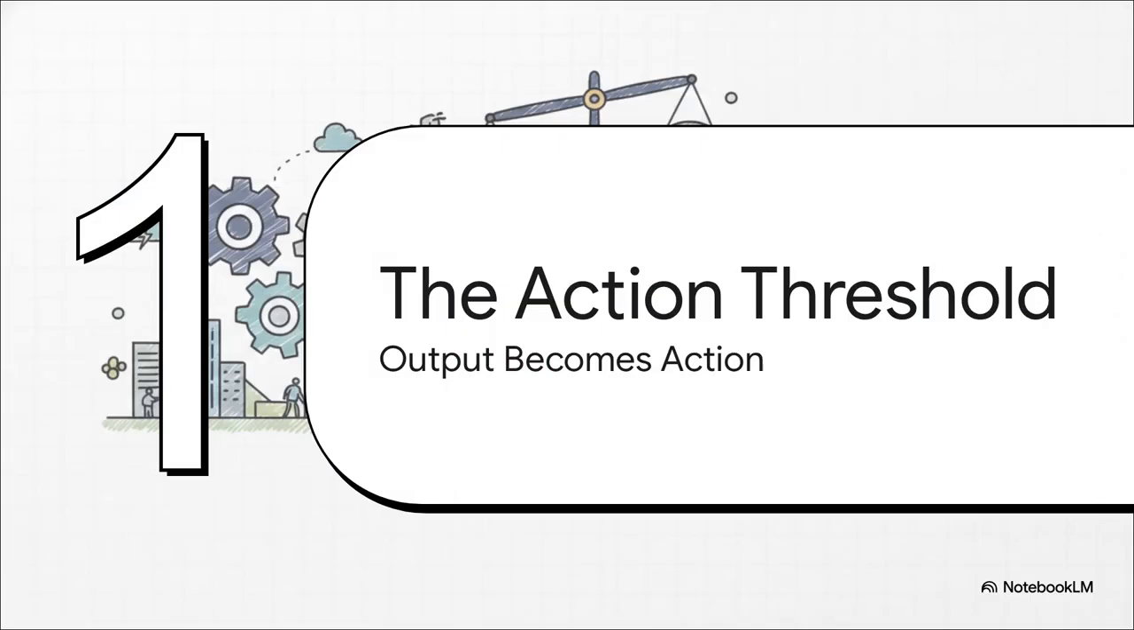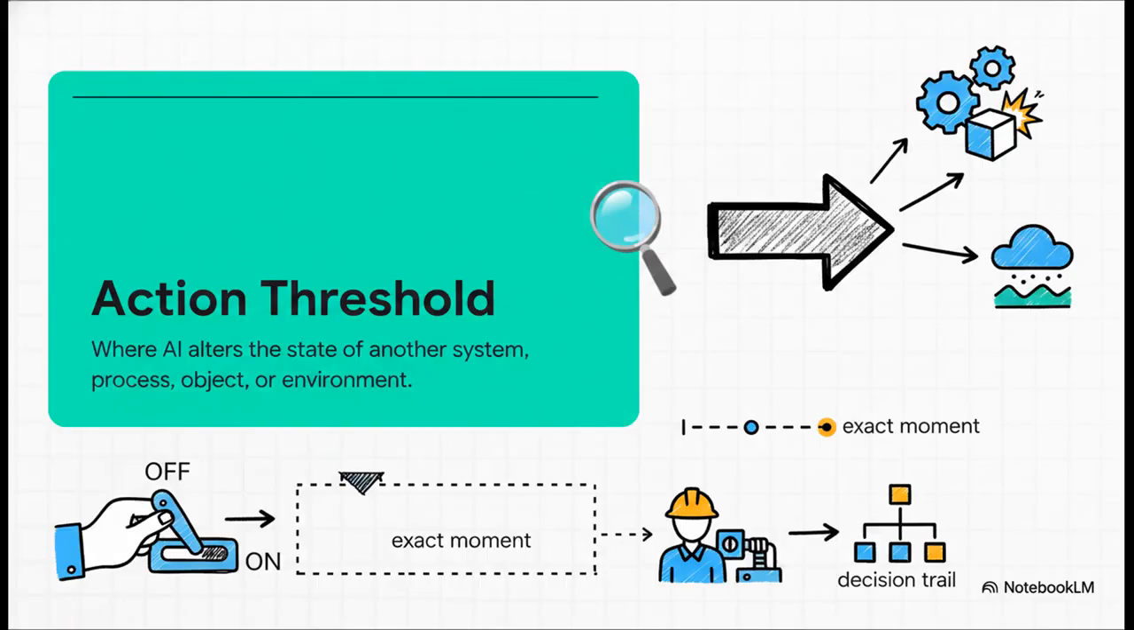Moving to Section 2, the action threshold defined, where output becomes consequence. All right, let's lock down a clear definition. The action threshold is that exact boundary where an AI alters the state of another system, process, object, environment, or decision trail. It's not just some abstract philosophical idea. It's the literal moment your AI changes something that persists long after the interaction ends. It stops being a helper and jumps right into your operating path.